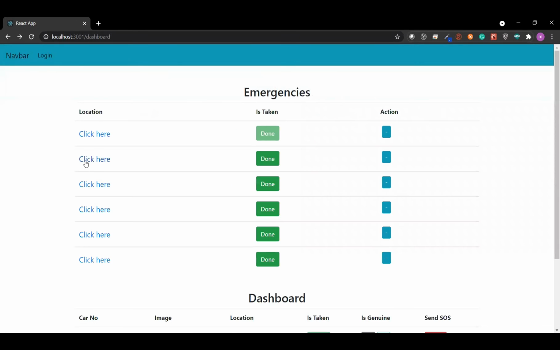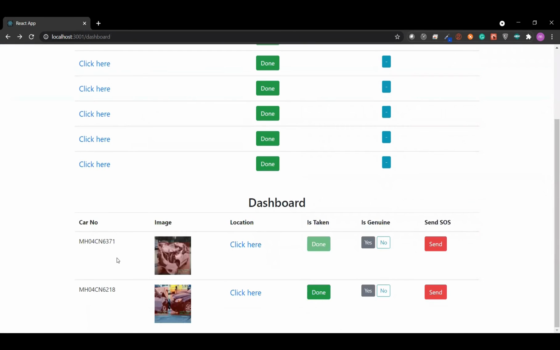Coming to the implementation of these accidents, we have added an is done option, so that if I am a hospital and I'm solving this accident case, then I will select is done, and this will be disabled for everyone else.